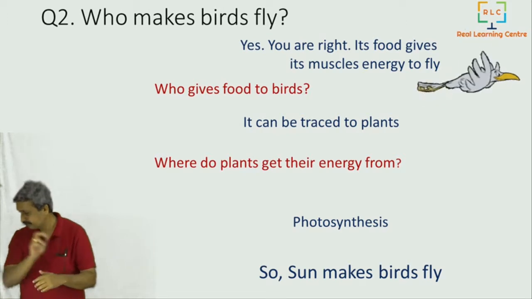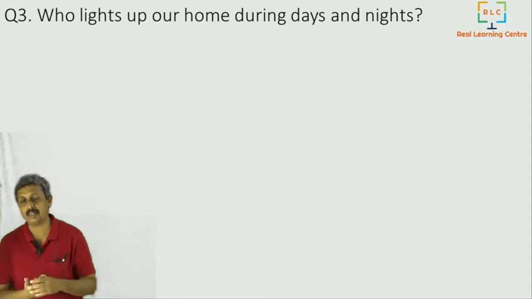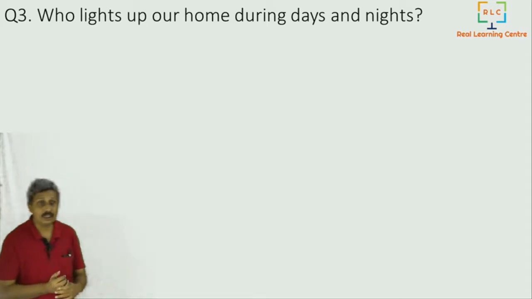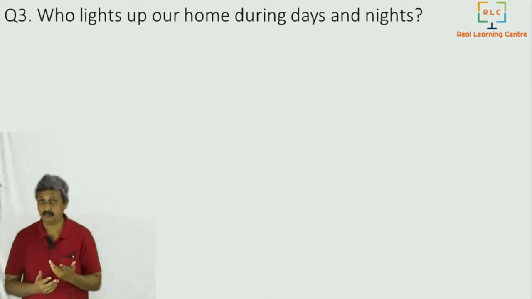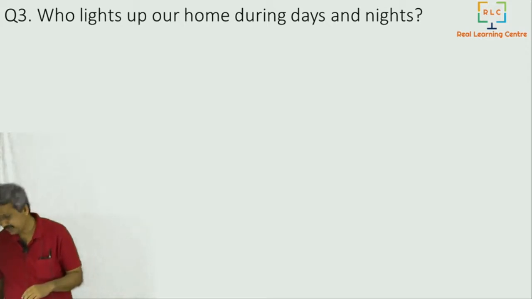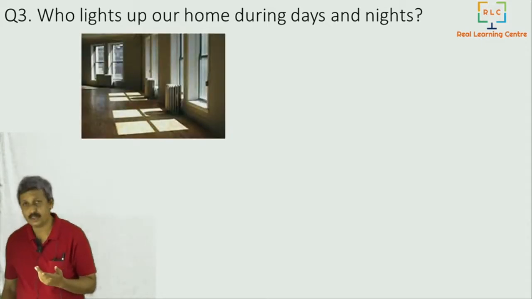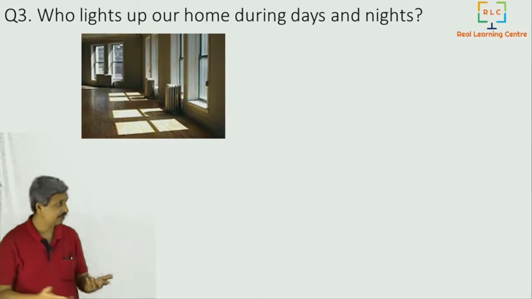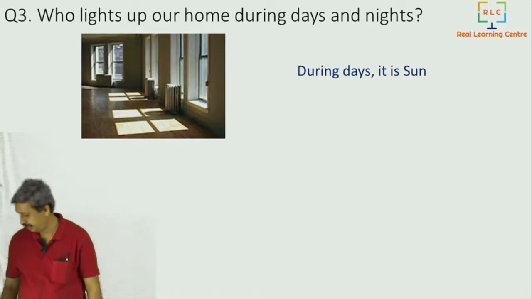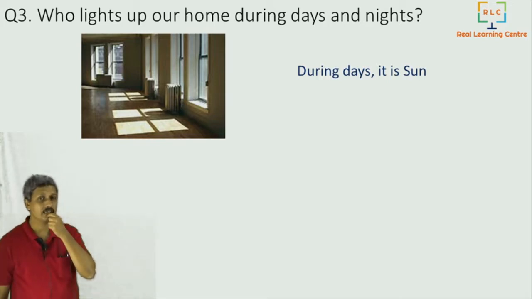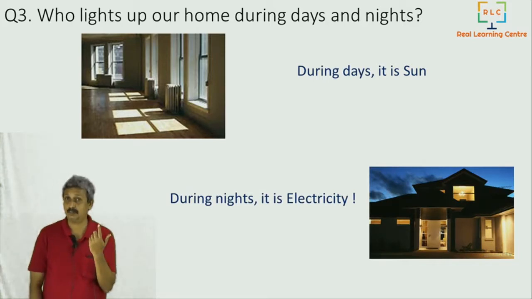Now let's ask a third question. We will not go further into the second question, so now the third question. The third question is, who lights up our home during days and during nights? I think the days are somewhat easier to answer. The sun lights up our home during days. Sunlight enters, either diffuse light or direct light, so we have a lot of light during the day. What about night? During night it is electricity. Electricity lights up our home.